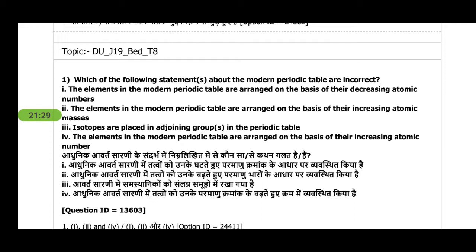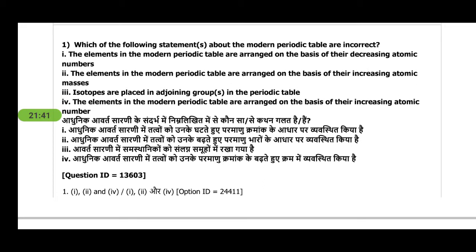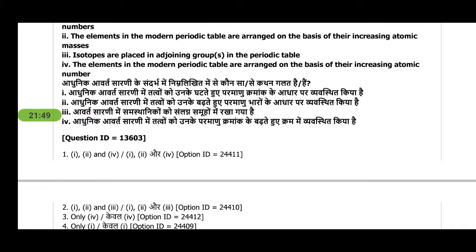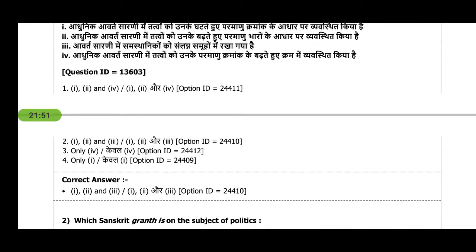it's a science question. It's there also in the 10th science book, chapter 5. Which of the following statements about the modern periodic table are incorrect? Incorrect, they are asking. So leaving the fourth statement, that is correct. The elements in the modern periodic table are arranged on the basis of their increasing atomic number. All the three are wrong. So the answer would be 1, 2, and 3.